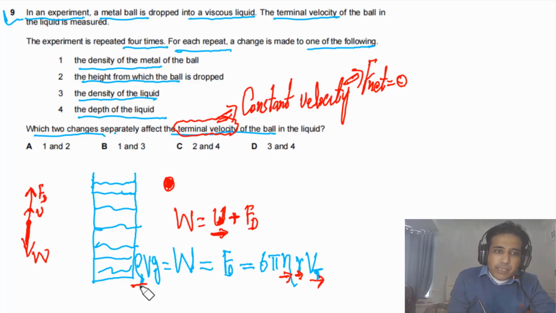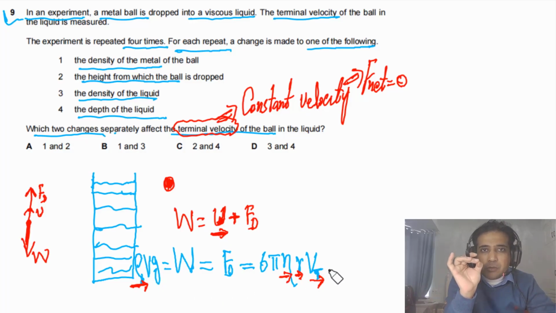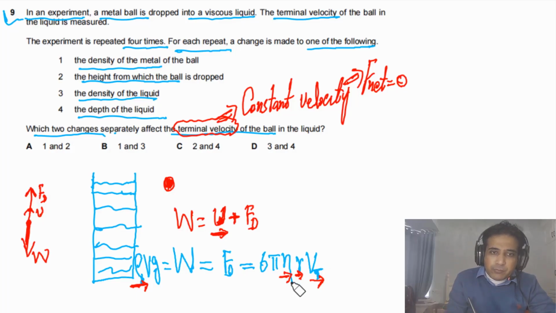If we keep the density of the ball the same, we keep the volume of the ball the same, so the terminal velocity will remain constant. If we change the viscosity and keep the rest the same, V will change. For example, if we increase the viscosity and keep all other factors the same, the terminal velocity will go down, and vice versa is also true.